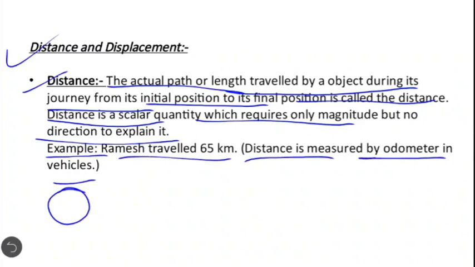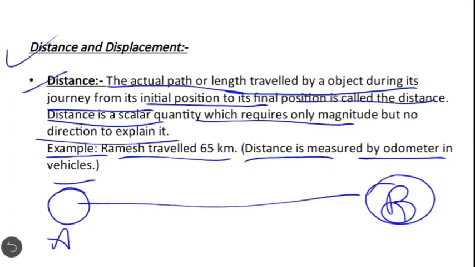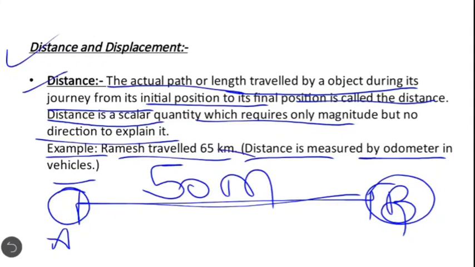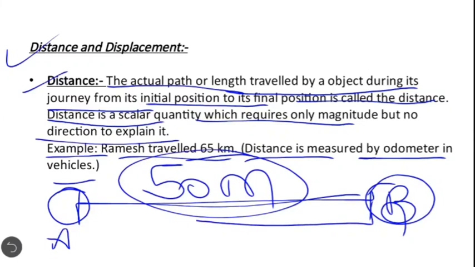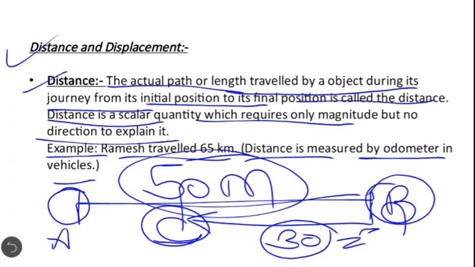Suppose an object is here at position A and it goes in a straight line to position B. Then the distance from A to B is, say, 50 meters. Then we say the object covered 50 meters of distance. If it returns to a point C, which is 30 meters from B, now the total distance will be 50 plus 30, which means 80 meters.